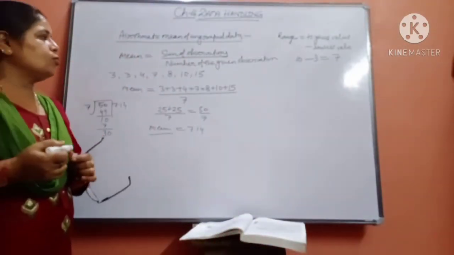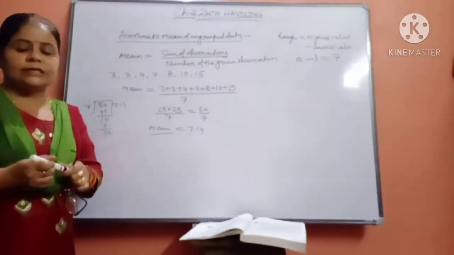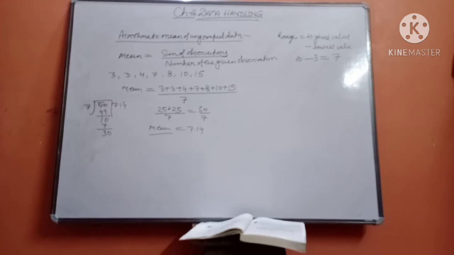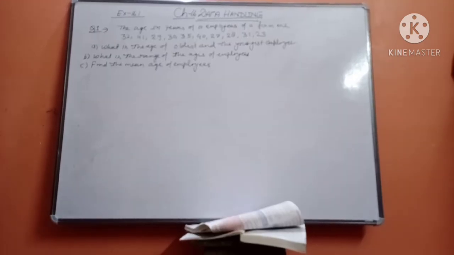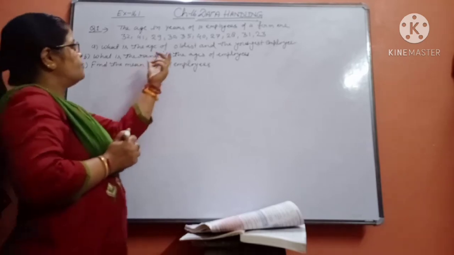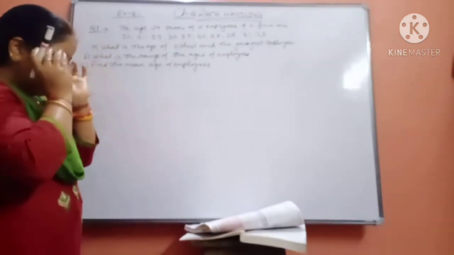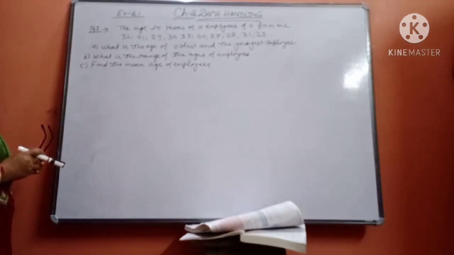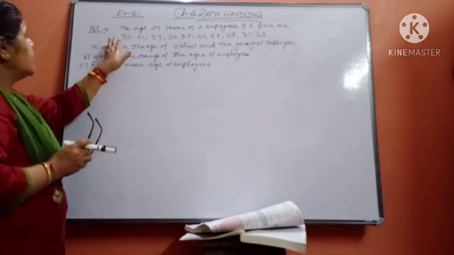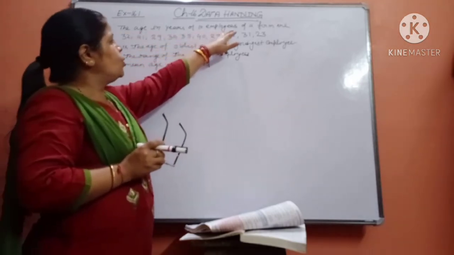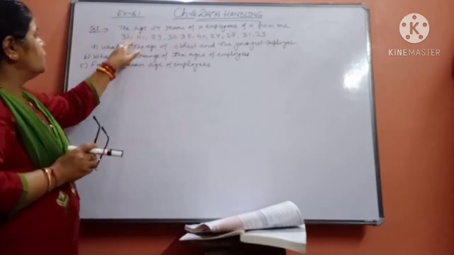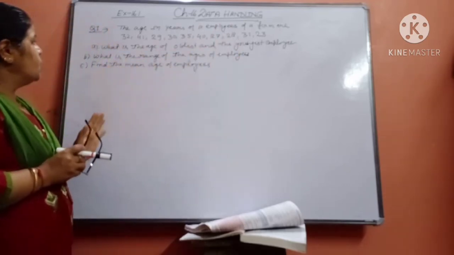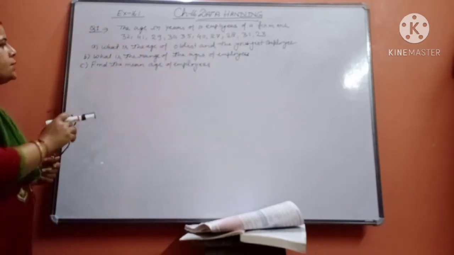The rest of the questions in exercise 16.1 are very simple. Now we are proceeding to exercise 16.1. Question number one is written on your board. Try to understand the question, it is very simple. The ages in years of 10 employees of a firm are 32, 41, 29, 30, 35, 40, 27, 28, 31 and 23.